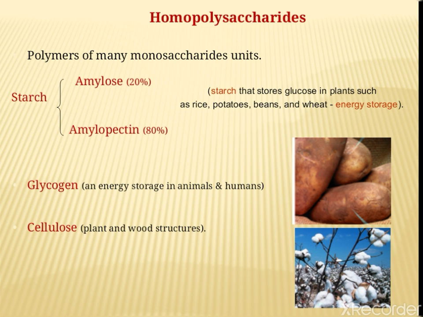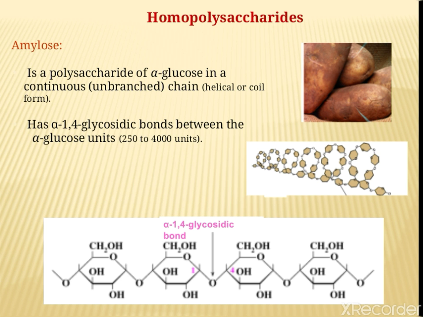Let's study homopolysaccharides first. They are polymers of many monosaccharide units. Examples are starch, which is again divided into amylose 20% and amylopectin 80%. The carbohydrate reserved in plants containing chlorophyll is starch. Starch is mainly stored in the seeds of cereals such as wheat and in roots and tubers as in potatoes. The second one is glycogen, which is the energy storage in animals and humans, and cellulose, which is present in plants and wood structure.